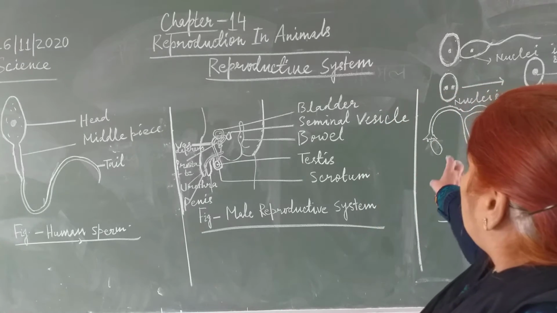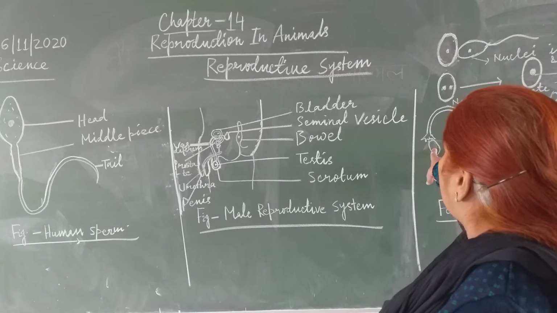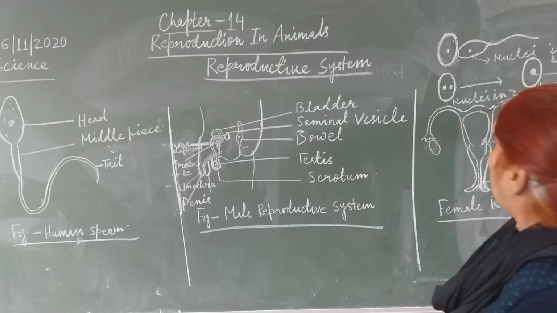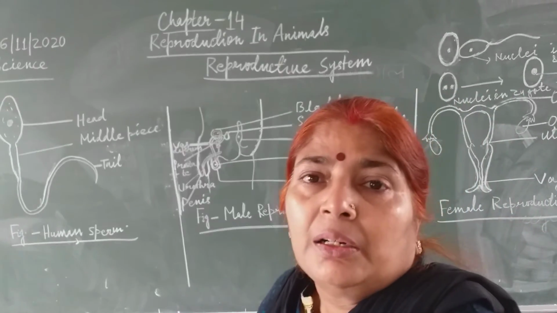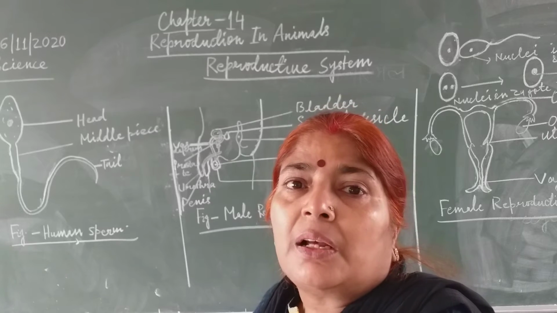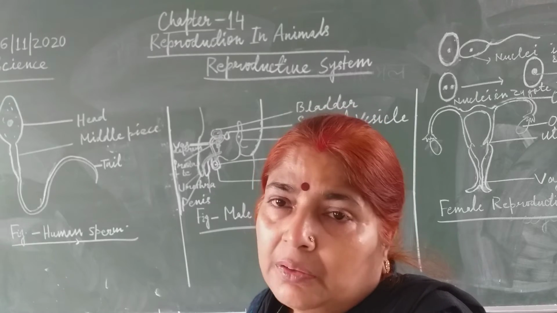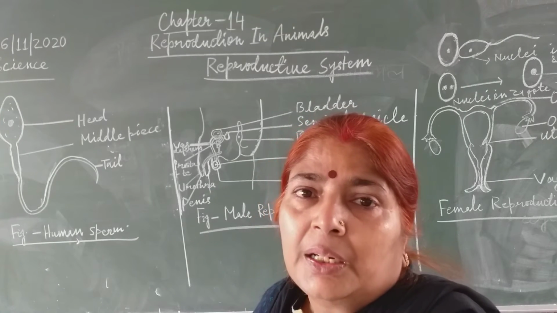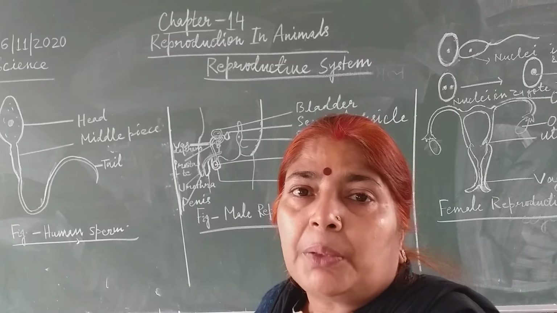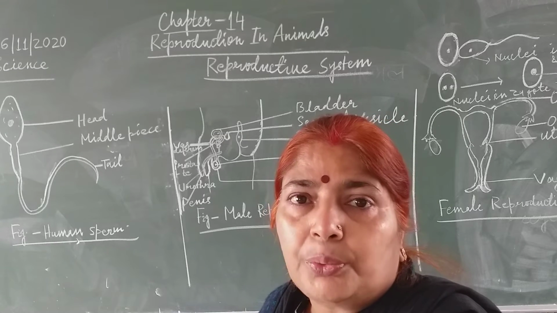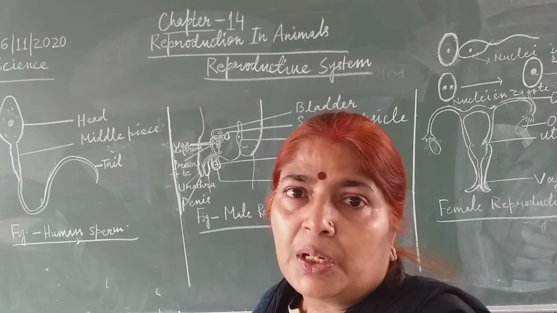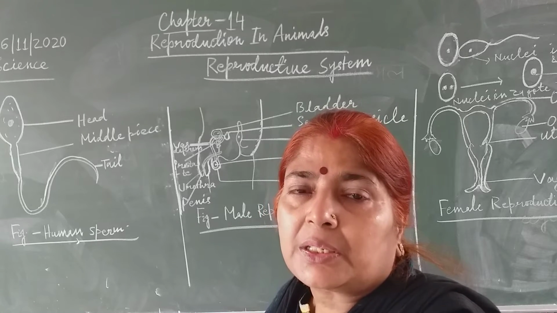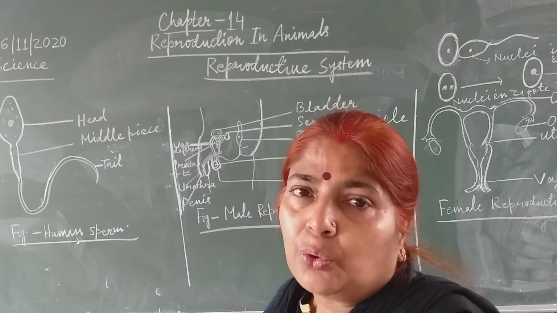Now the ovaries produce ovum. This ovum reaches the oviduct. In the oviduct, this egg is fertilized by the sperm. The fusion of sperm and ovum takes place in the oviduct. Oviduct is also known as fallopian tube. So you have seen fertilization takes place in the oviduct.